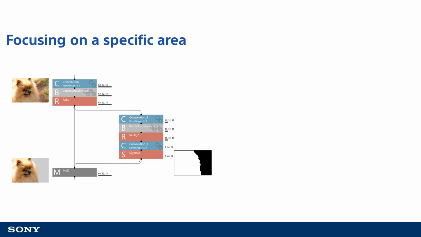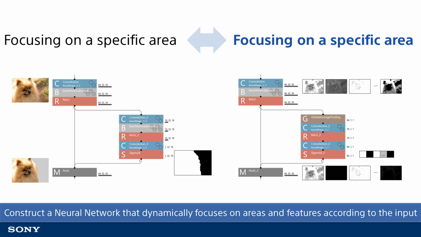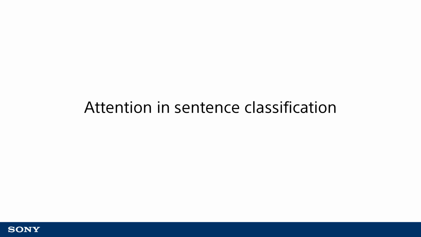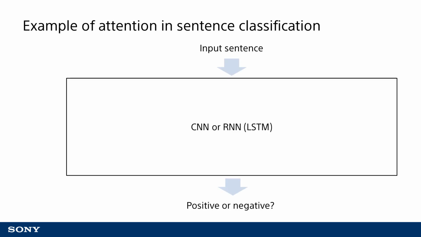The example of attention given at the beginning dynamically determines which areas of images on which to focus. In the next example, we will discuss the use of attention to dynamically determine which specific features in an image on which to focus. This example of attention is used to classify sentences. For this example, we will use a typical sentence classification task of determining if sentences are positive or negative. We can configure a network to focus on words at specific locations in the same way that networks determine the areas of focus in images as we just discussed.